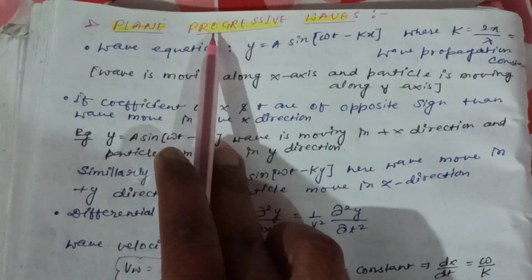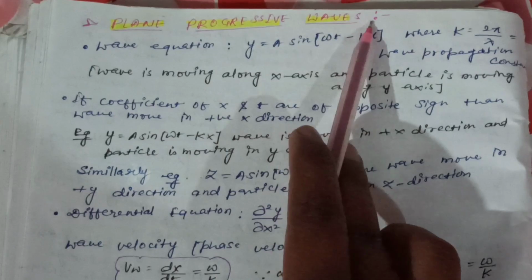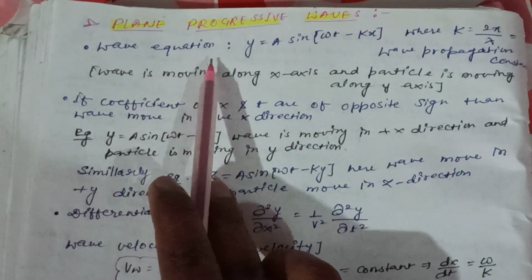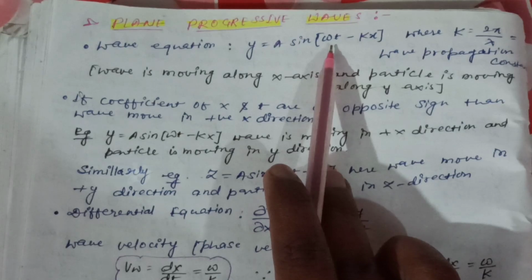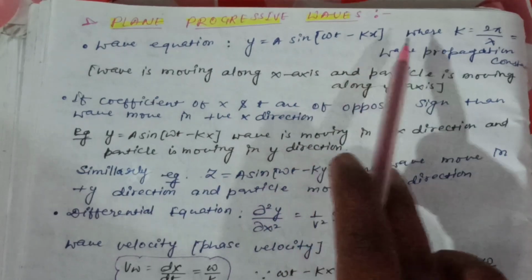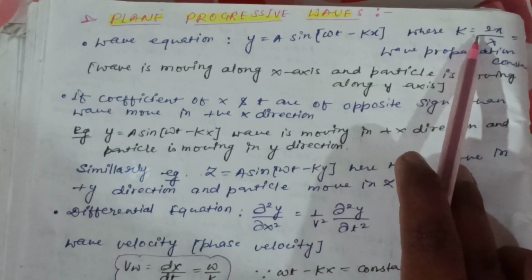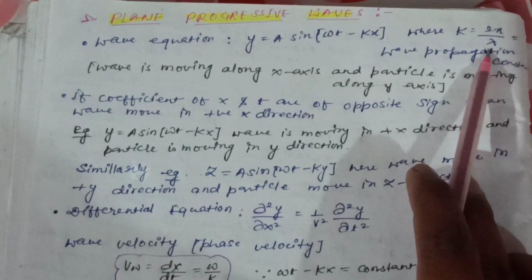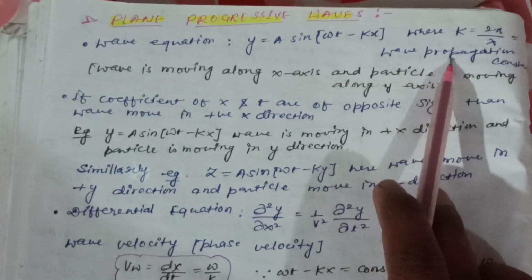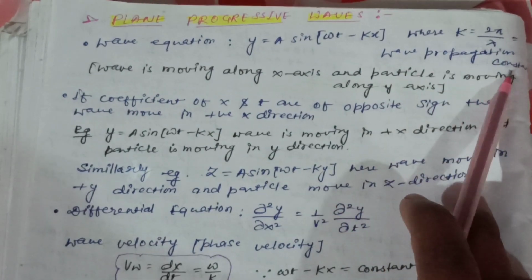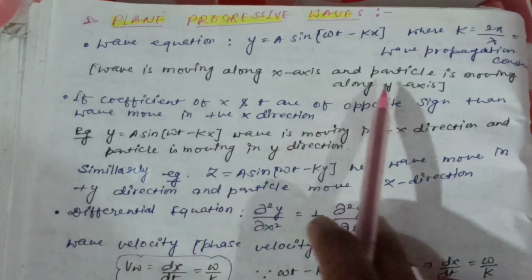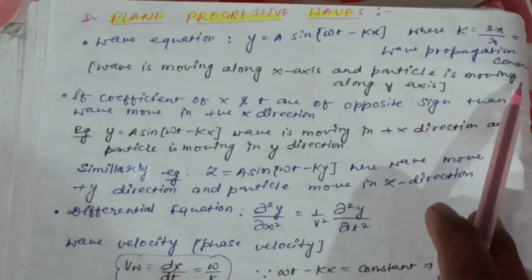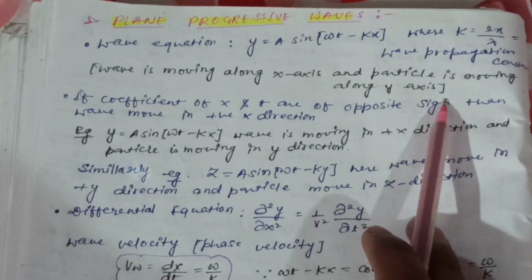Plane progressive waves. Wave equation: y is equal to a sin(omega t minus kx), where k is equal to 2 pi upon lambda, the wave propagation constant. Wave is moving along x-axis and particle is moving along y-axis.